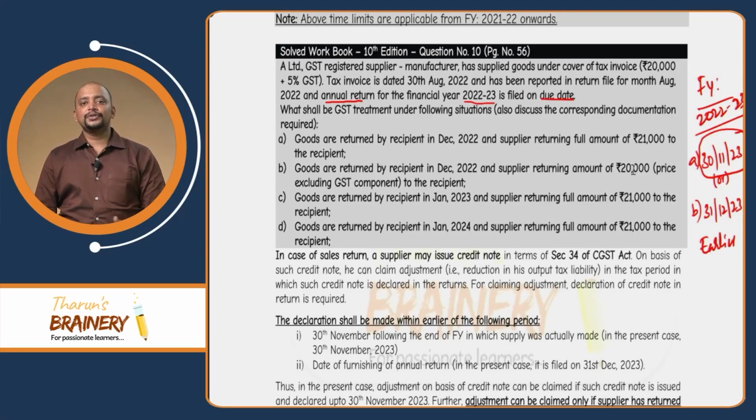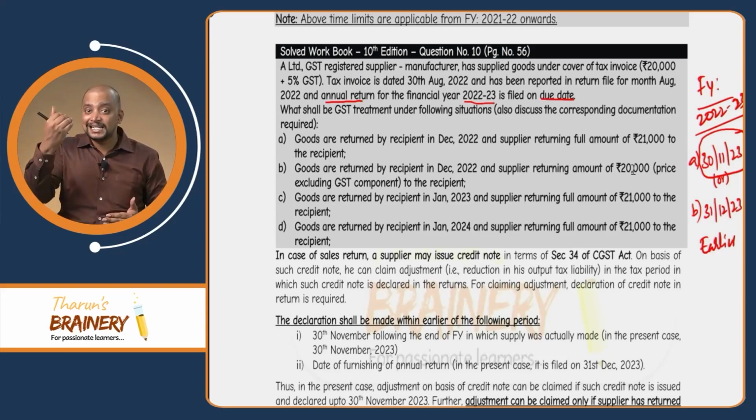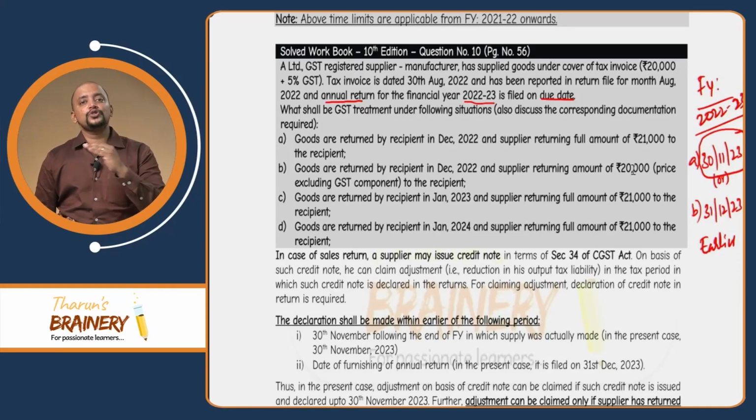So we can give the credit note in the month of December 2022 itself, as the full amount collected is returned. What is the full amount collected? 21,000. As the full amount collected is returned, credit note can be issued under section 34, and because of issuance of that credit note, we can report it in GSTR 1, because of which there will be reduction in liability by 1,000 rupees for the month of December 2022. That is the answer for this.